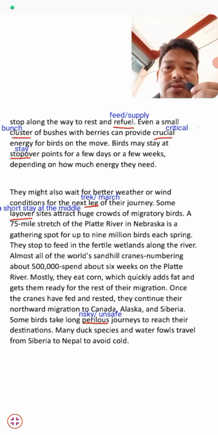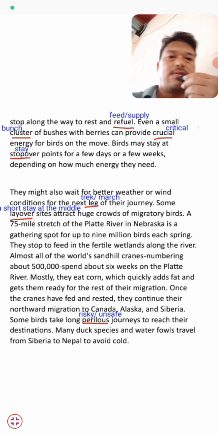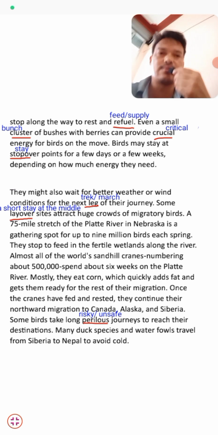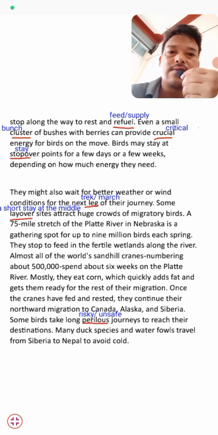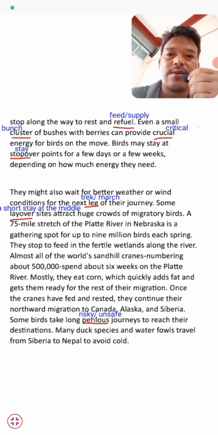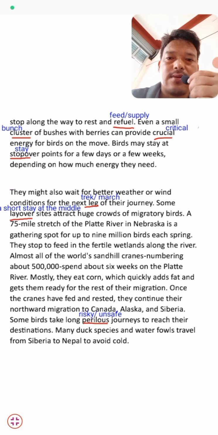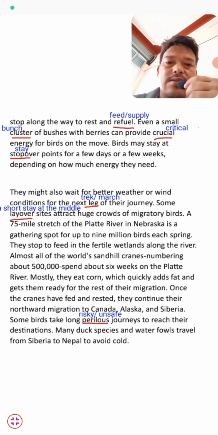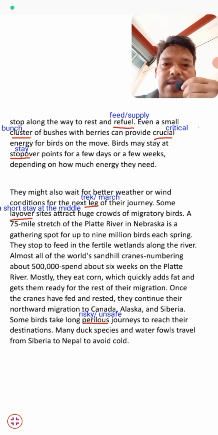Birds may stay at stopover points for a few days or a few weeks, depending on how much energy they need. Students, their stay and rest totally depend on their energy level. They can stay for a week or for a day, but it totally depends on their energy level. They might also wait for better weather or wind conditions for the next leg of their journey, to make their next journey.